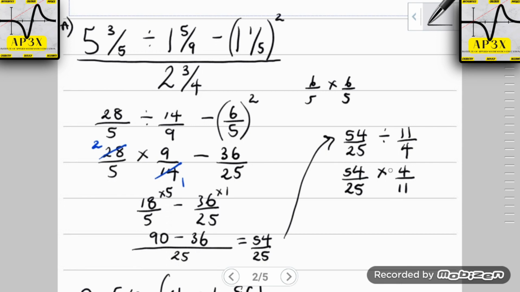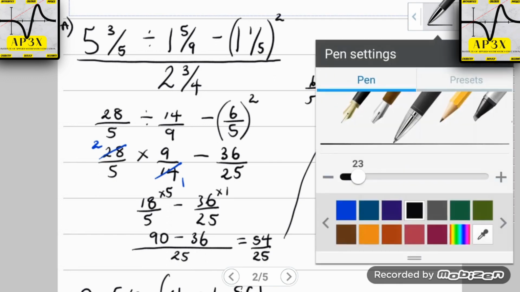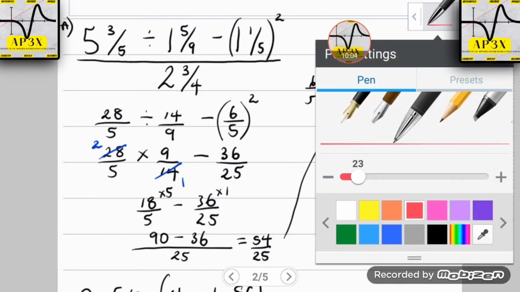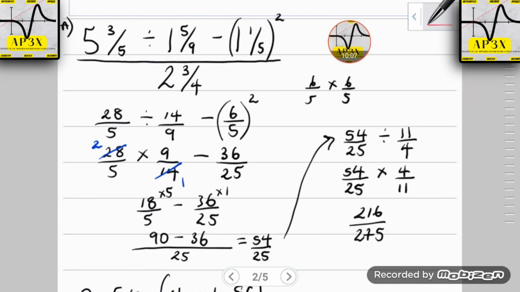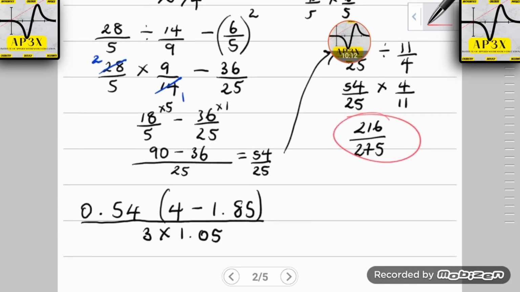Now it doesn't seem as if anything here can be cancelled. So if nothing can be cancelled, then we are finally left here with 54 times 4, and that will give us 216, and then 25 times 11, that's going to be 275. Okay, and then that will be our final simplified answer. So it's not an improper fraction, so therefore it's going to be left here as is, 216 over 25.